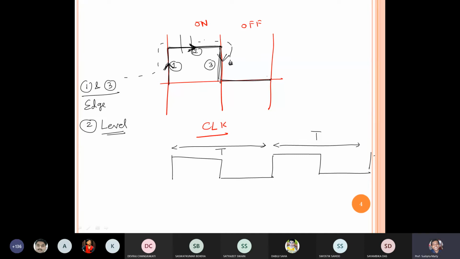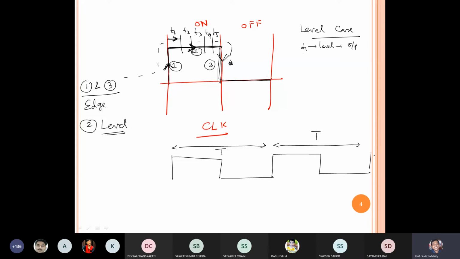Now consider lots of positions. This position is T1, this position T2, this position T3, this position T4, and this position T5. For the level trigger case, what will happen if the flip flop is level triggered? Then the flip flop will give the output at T1. Yes or no? Because it is a level trigger. What will be the output? That will depend upon the input and previous output. Don't bother, but we will get some kind of output.